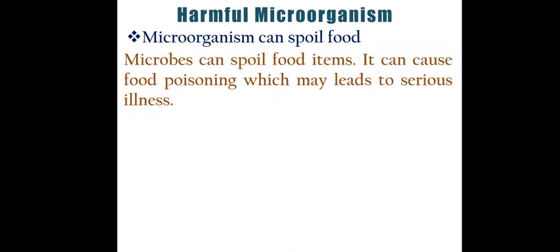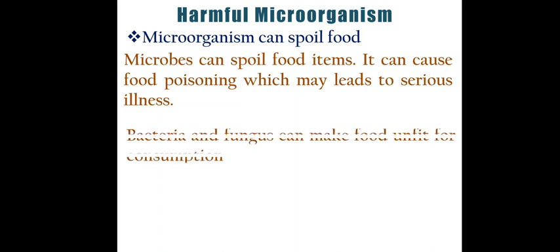Now, I have told you that microorganisms can spoil food items also. Remember, it can cause food poisoning, which may lead to serious illness. If we eat stale food, which has microbial growth, it is going to cause disease. Yes, illness can occur, and this is known as food poisoning. Bacteria, fungus, and some other microorganisms can make food items unfit for consumption.